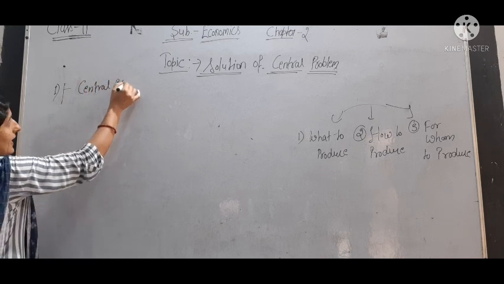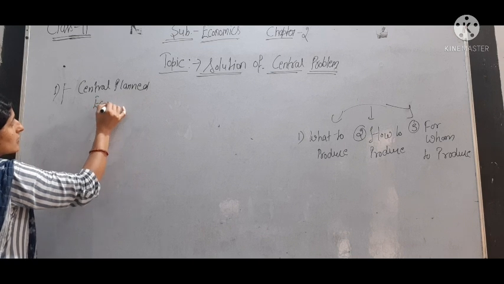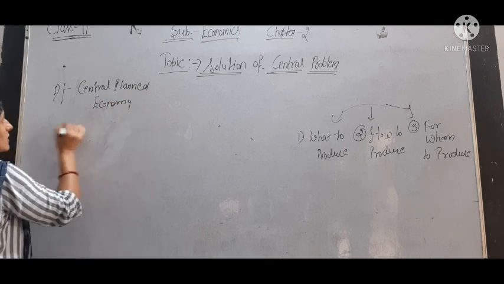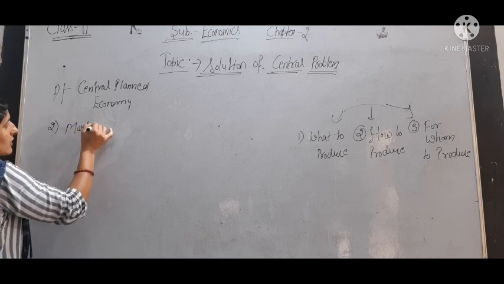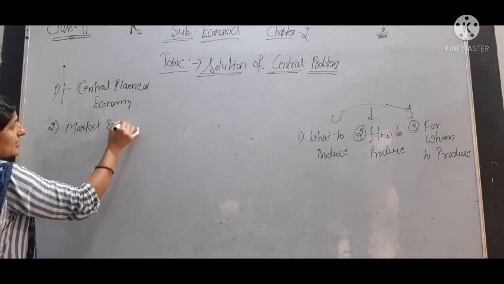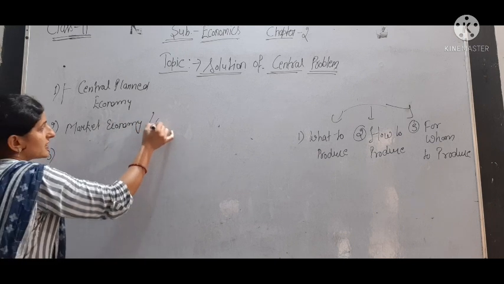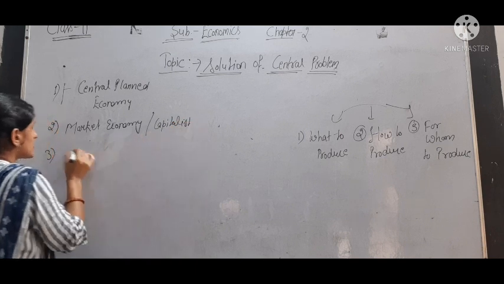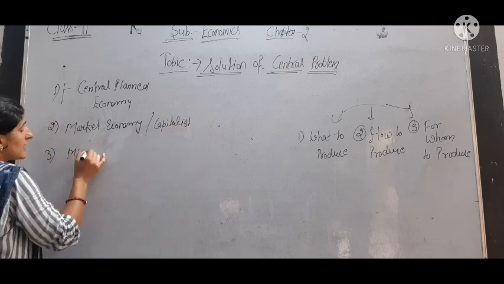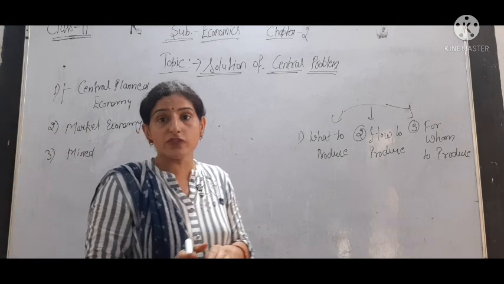Second is market economy, which is also called capitalist economy. And the third is mixed economy. So what type of solution there will be depends on the type of the economy.